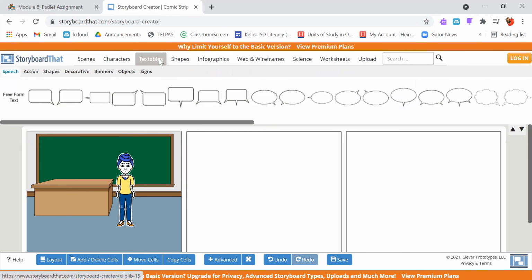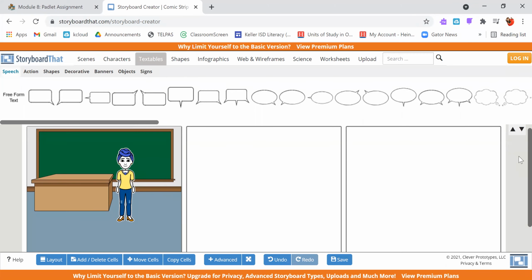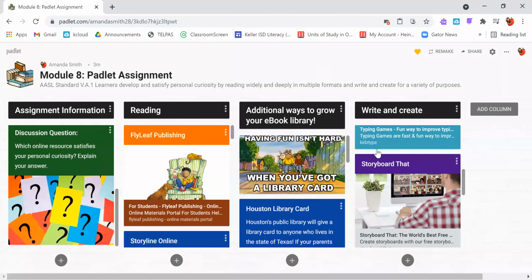I can do textables, so the word bubbles to make my characters talk, different shapes, and I could build kind of like a comic strip if you wanted to look at it that way, but you can build your own storyboard. You can add scenes, as many as you like as well. So that is another way that we can create. I'm going to go ahead and leave.